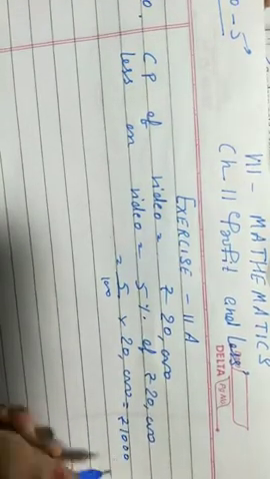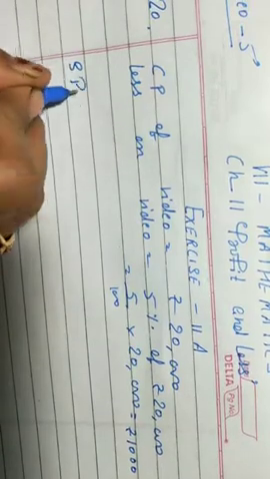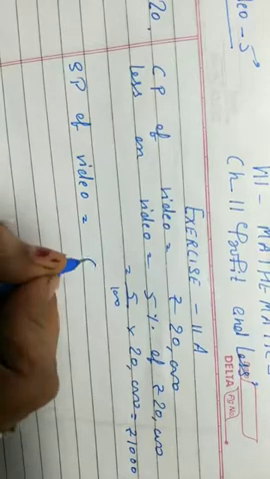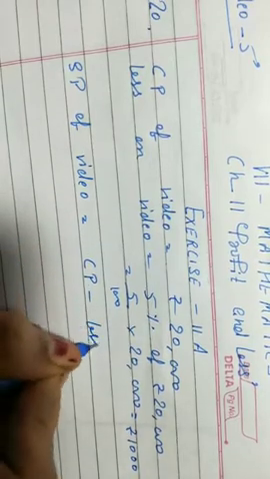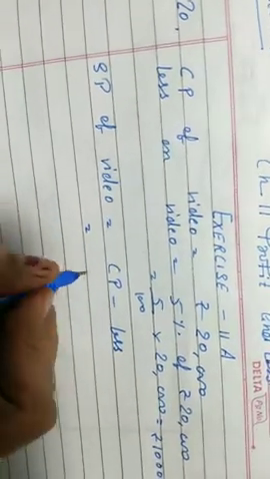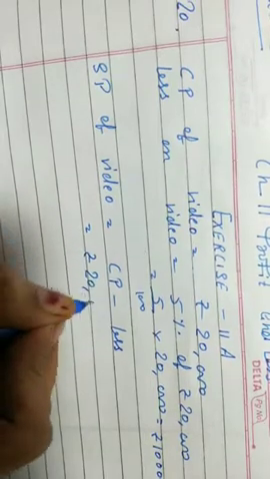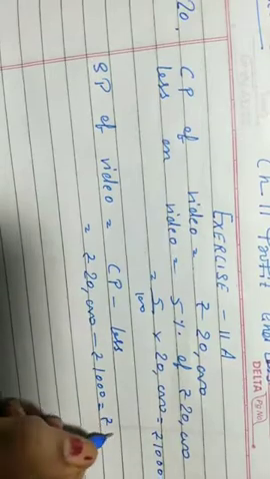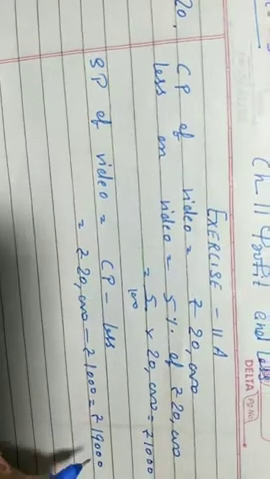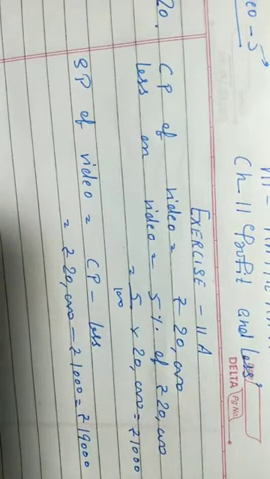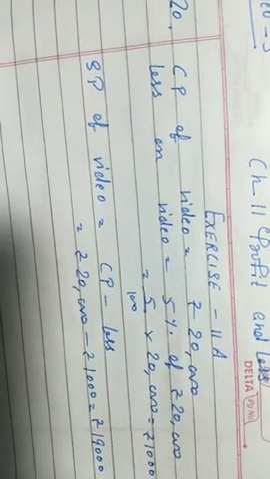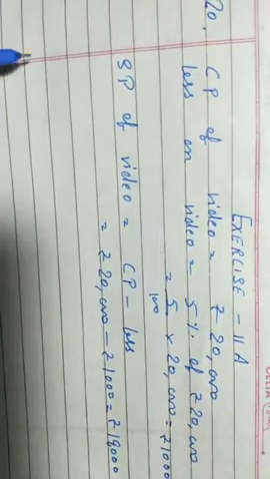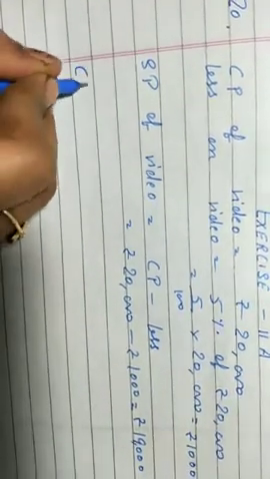We'll get rupees 1,000. Then selling price of video, you are already aware selling price is equal to cost price minus loss. In case of loss, that is rupees 20,000 minus 1,000. We are left with rupees 19,000. Class, either you can directly find 95% of 20,000. You will get same as 19,000. Both are right.